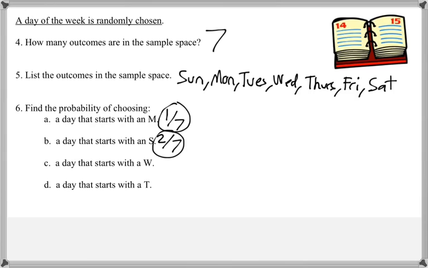A day that starts with a W is 1 out of 7. And then a day that starts with a T would be 2 out of 7 because of Tuesday and Thursday.